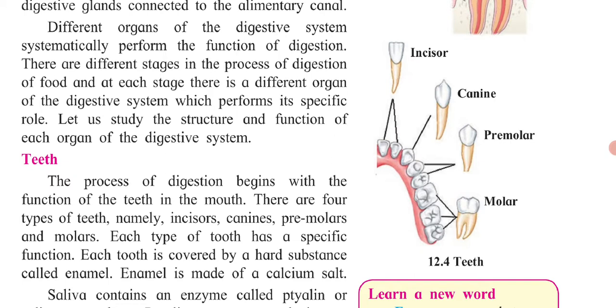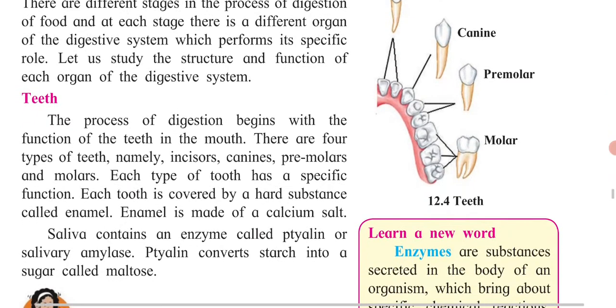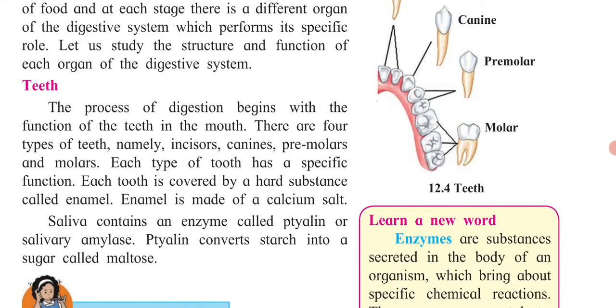In Marathi we call them dad. These are the molars and premolars, which help in the chewing of the food. The process of digestion begins with the function of the teeth in the mouth. There are four types of teeth, namely incisors, canines, premolars, and molars.